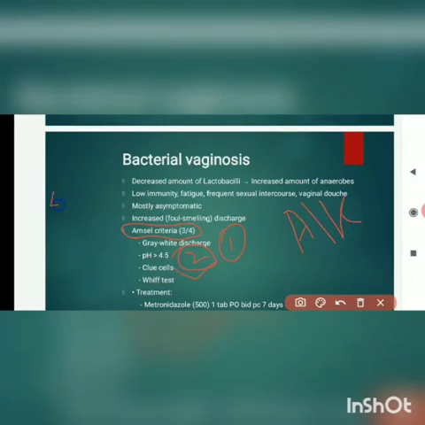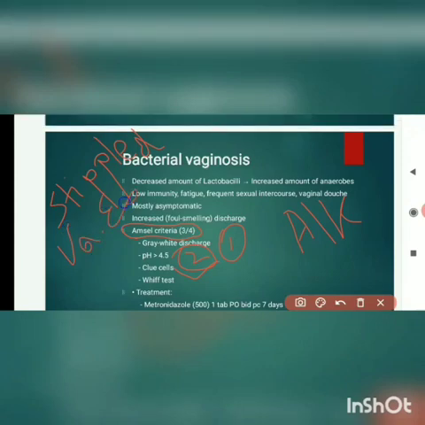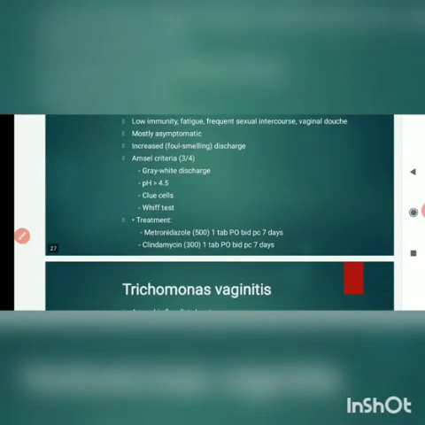Clue cells are stippled vaginal epithelium laden with coccobacillus. Now whiff test. What is whiff test? We add a drop of KOH to vaginal discharge, and it will lead to fishy odor. That is known as whiff test. Now treatment is metronidazole and clindamycin.